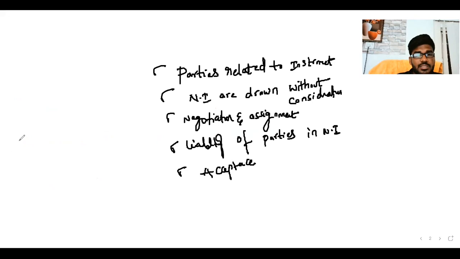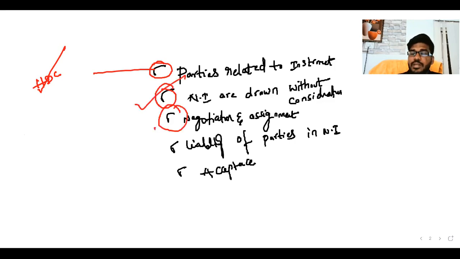Out of that, the HDC is completed. The remaining parties we will discuss. Negotiable instruments drawn without consideration is completed. Negotiation and assignment is completed. Now, liability of parties related to the negotiable instrument and the acceptance concept. These are the two concepts left.